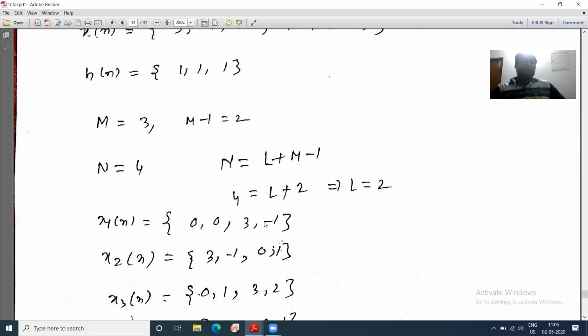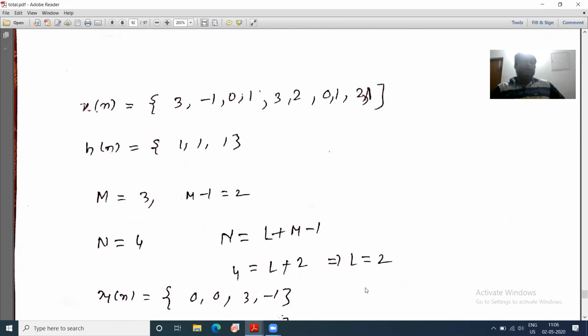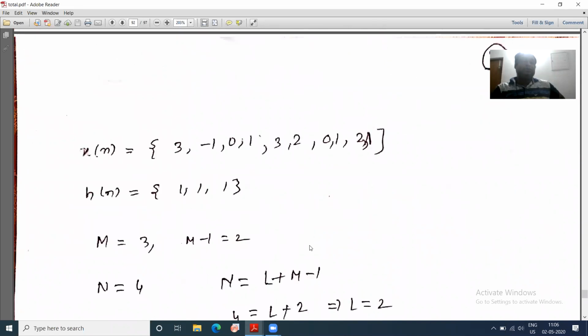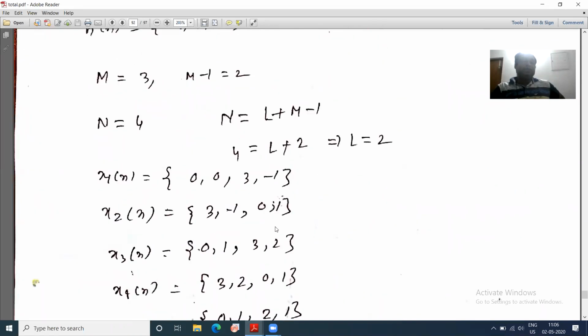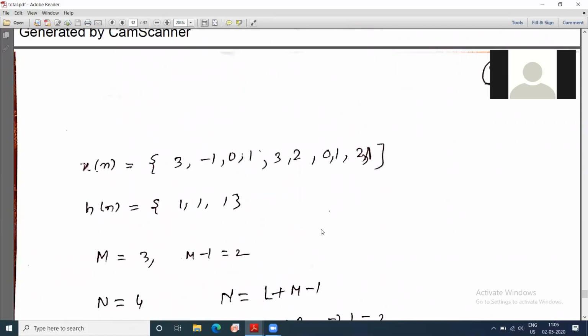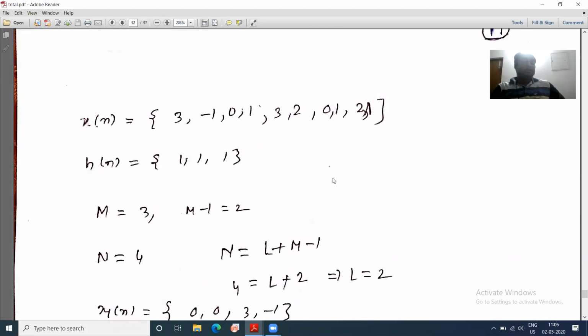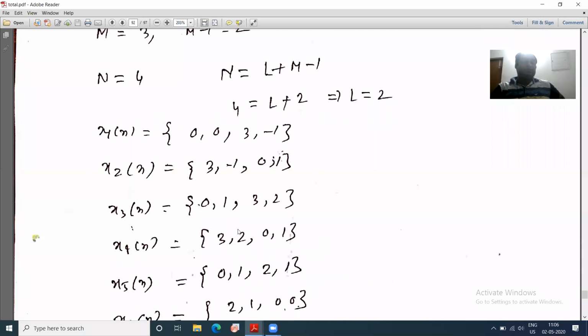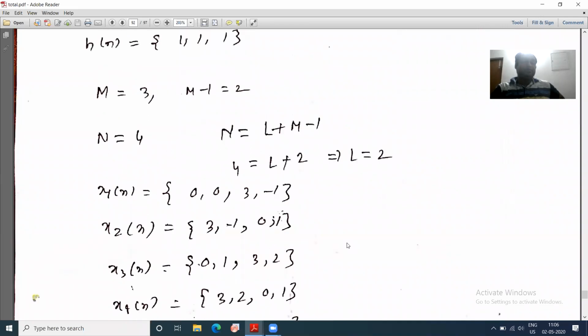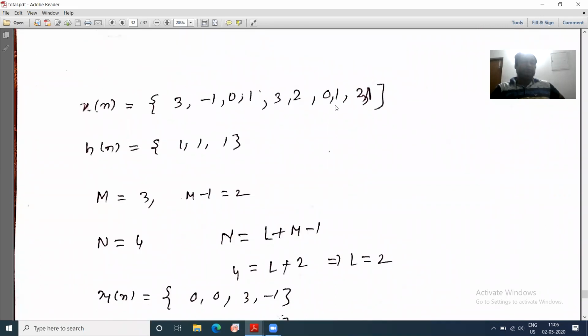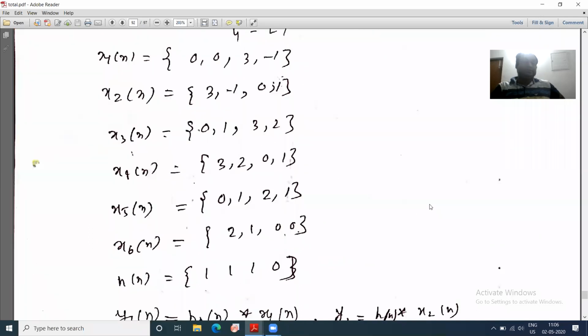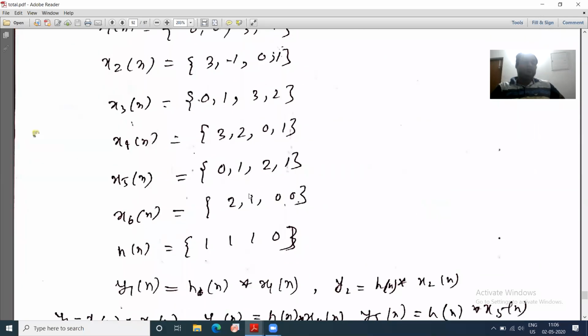Now next I have to take the next set of data from this. I am taking 0, 1 here. The next set of data is your 3, 2. Next I have taken 0, and the next data is 0, 1. Next I have taken 2, 1 here.